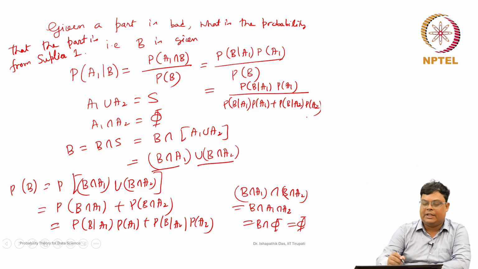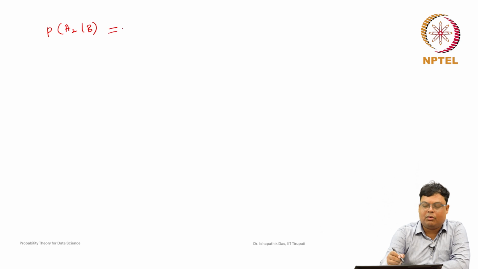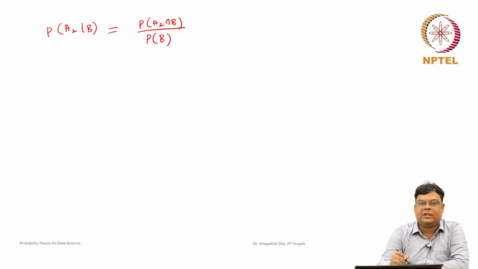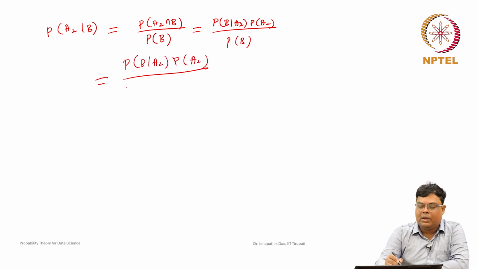So, this is the probability of A1 given B. Anyone can also ask what is the probability that the part is bad but it is coming from supplier 2. It can be found similarly: probability of A2 given B is, by definition of conditional probability, probability of A2 intersection B by probability of B. It can be represented as probability of B given A2 into probability of A2 by probability of B, which we just computed. So, it is probability of B given A2 into probability of A2, divided by probability of B given A1 into probability of A1 plus probability of B given A2 into probability of A2.